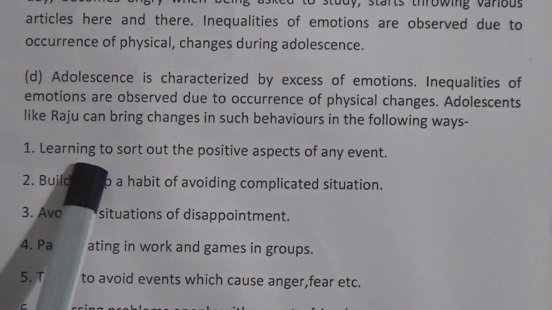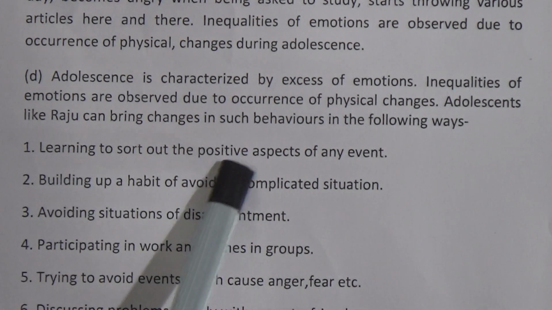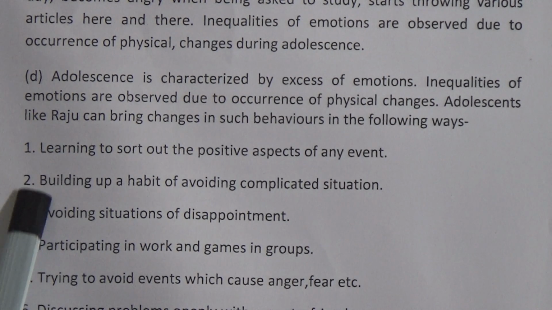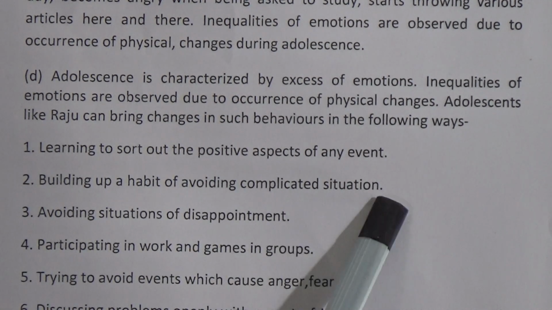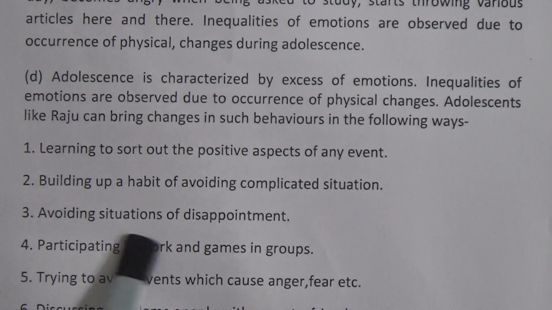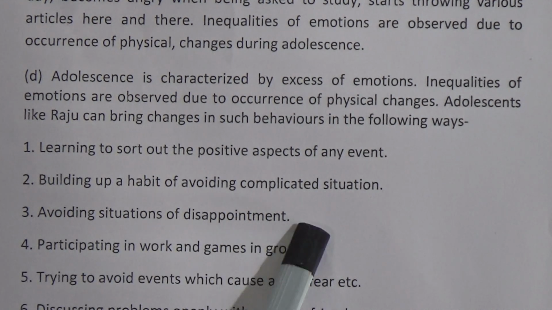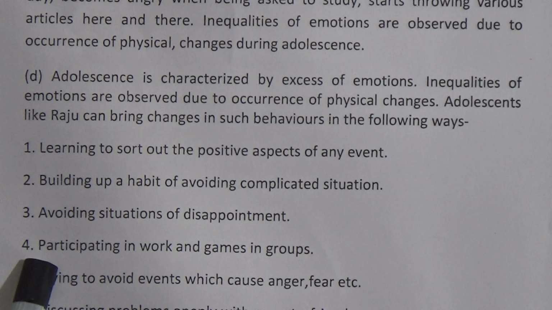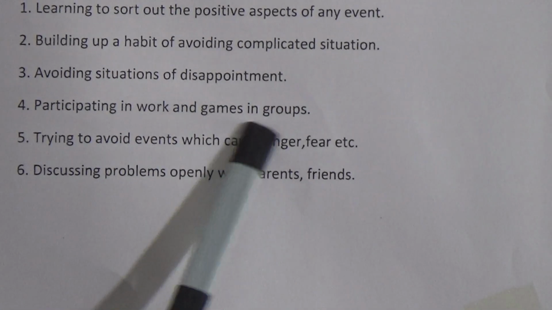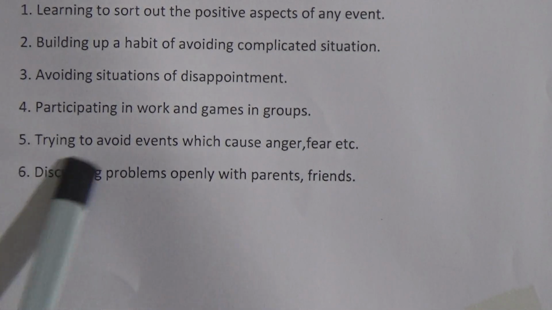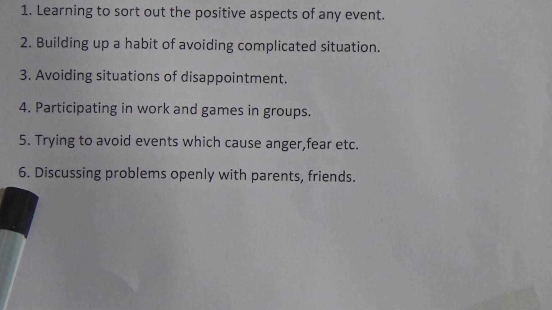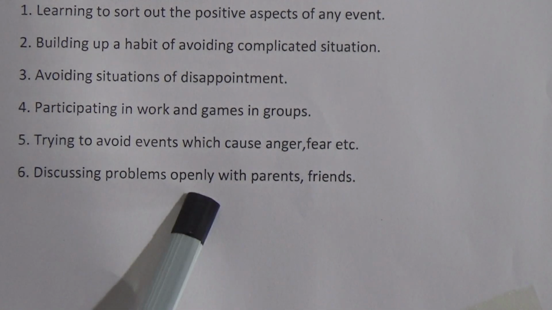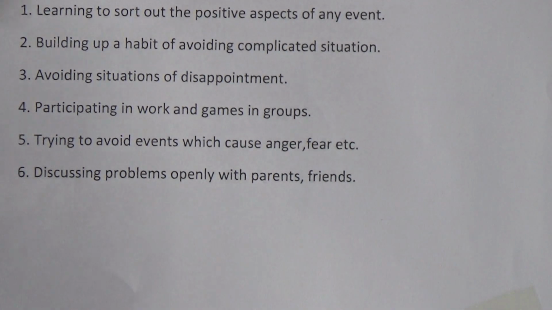Number 1, learning to sort out the positive aspects of an event. Number 2, building up a habit of avoiding complicated situations. Number 3, avoiding situations of disappointment. Number 4, participating in work and games in groups. Number 5, trying to avoid events which cause anger, fear, etc. Number 6, discussing problems openly with parents and friends.